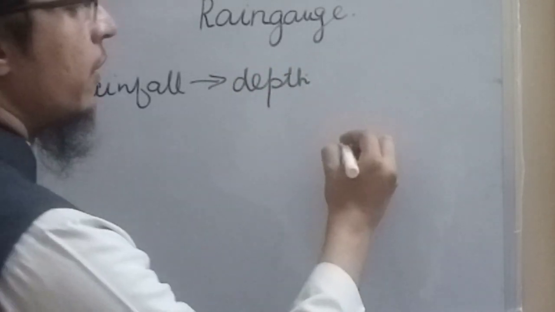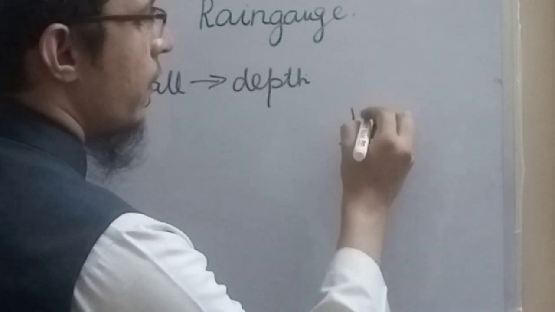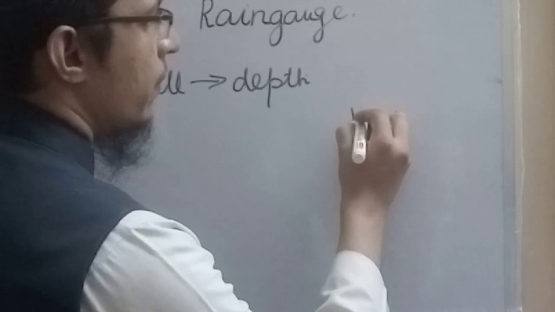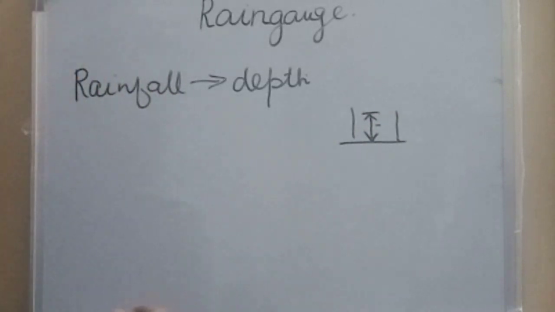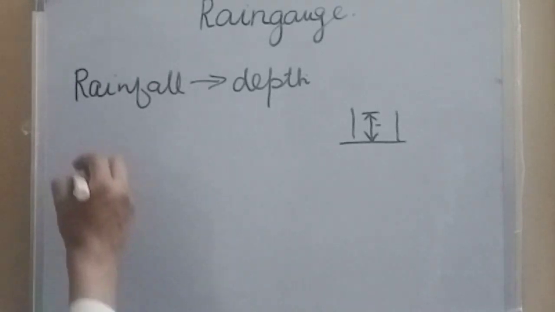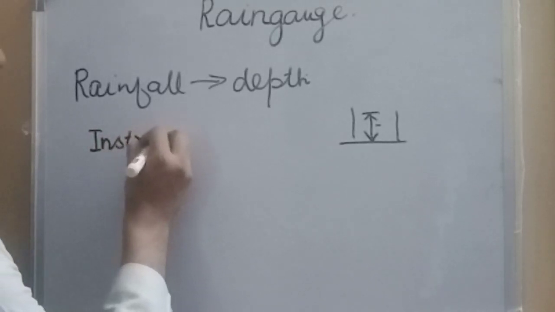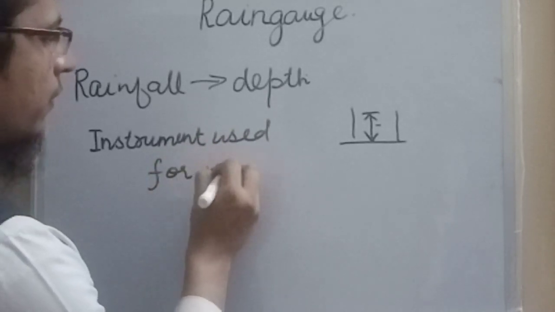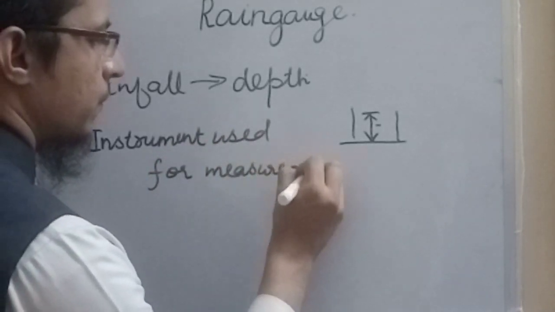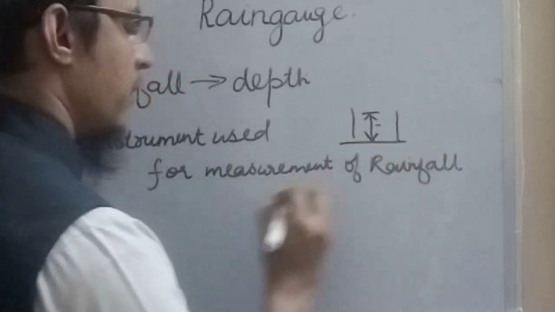Suppose there is rainfall in an area and we collect the water in a particular area, then the depth of water that is measured will be the measurement for the rainfall. For measuring the depth of rainfall, the instrument used is known as the rain gauge.